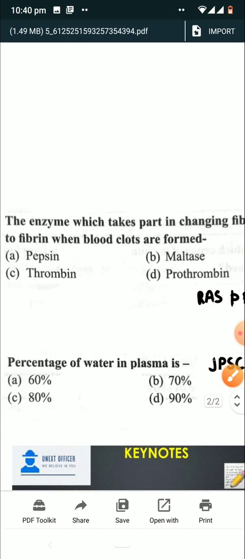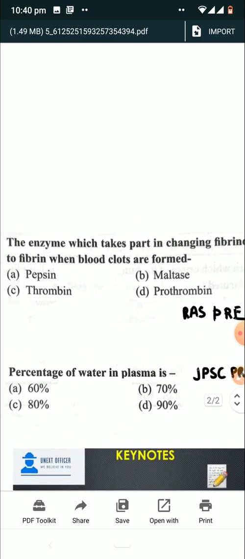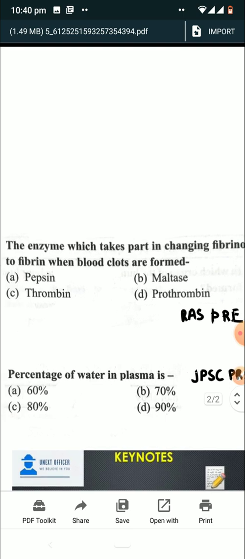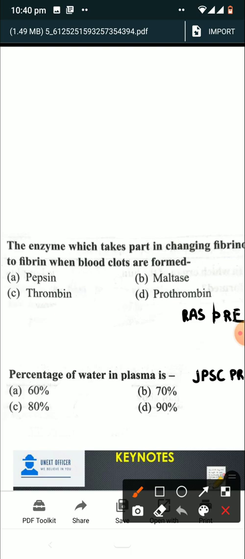Now coming to the next question. The enzyme which takes part in changing fibrinogen to fibrin when blood clots are formed are option A pepsin, option B maltase, option C thrombin and option D prothrombin. So this question is indirectly asking about the coagulation pathway. So let's discuss about the coagulation pathway. There are two pathways of coagulation, that is extrinsic pathway and intrinsic pathway.